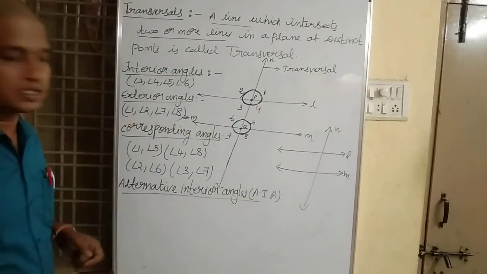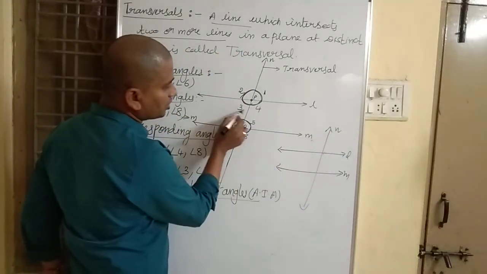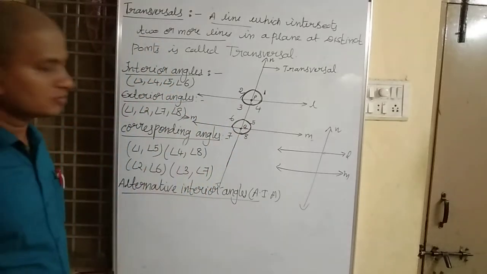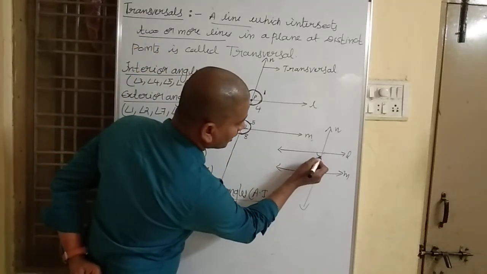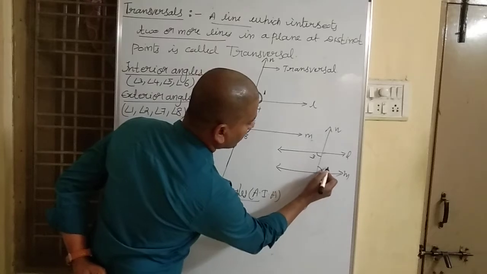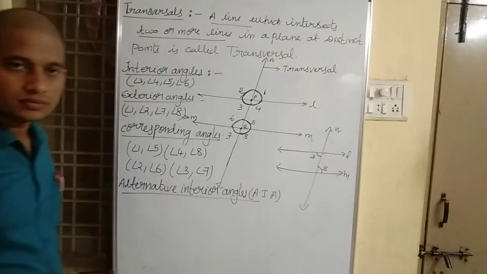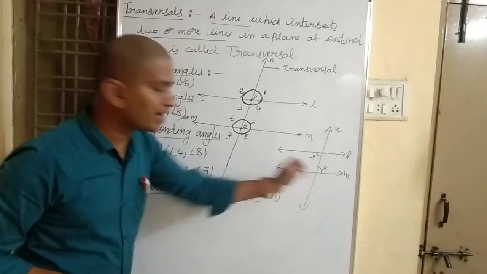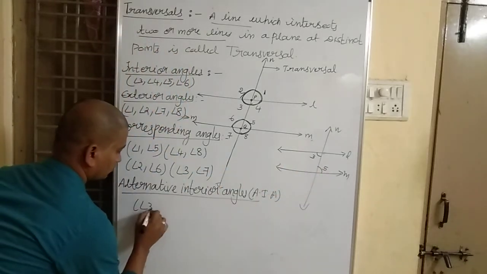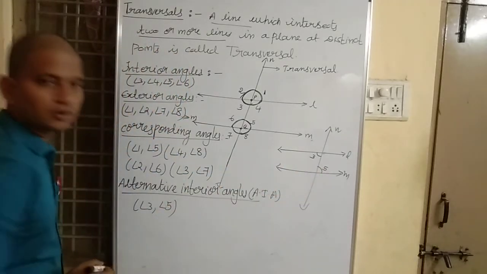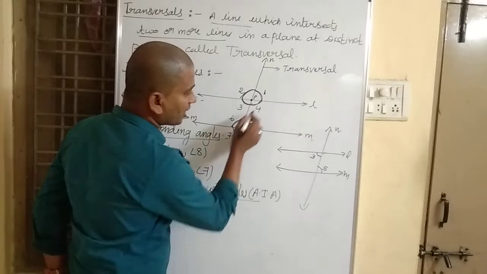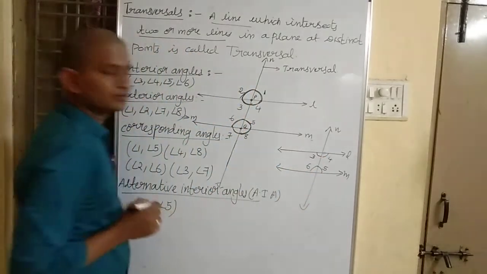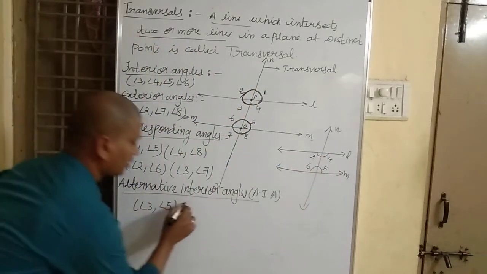What are the interior angles? You can see 3, 4, 5, 6. They are called interior angles. One pair of alternate interior angles is angle 3 and angle 5. And the other pair of alternate interior angles is angle 4 and angle 6.